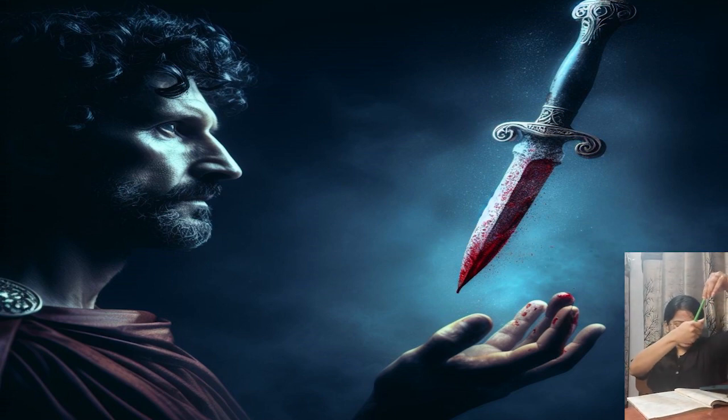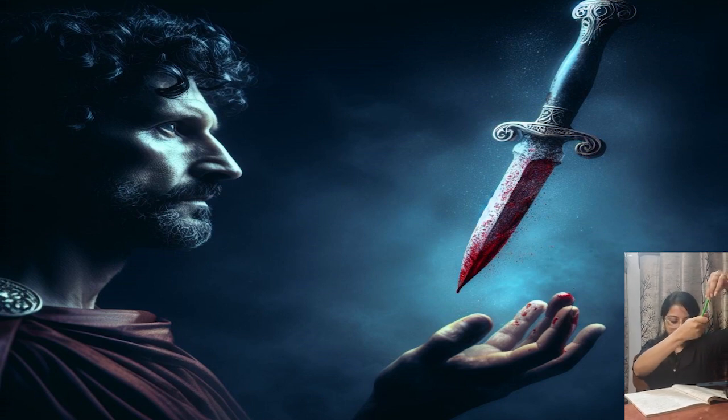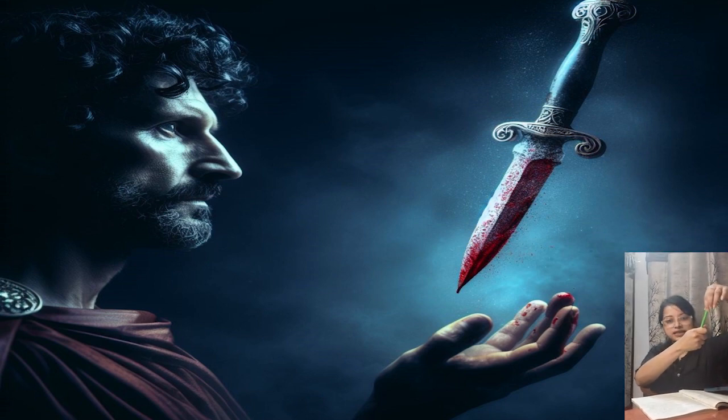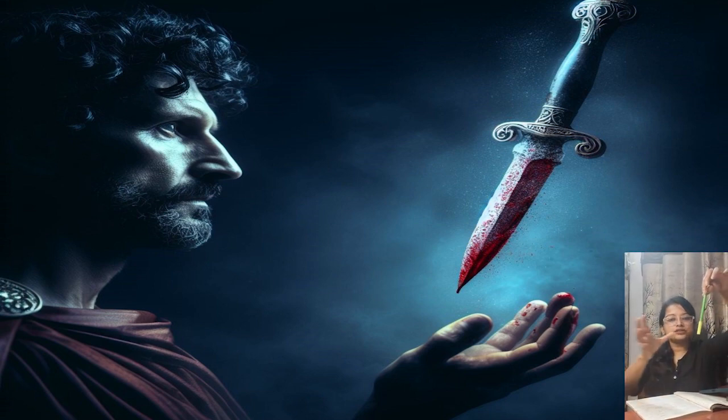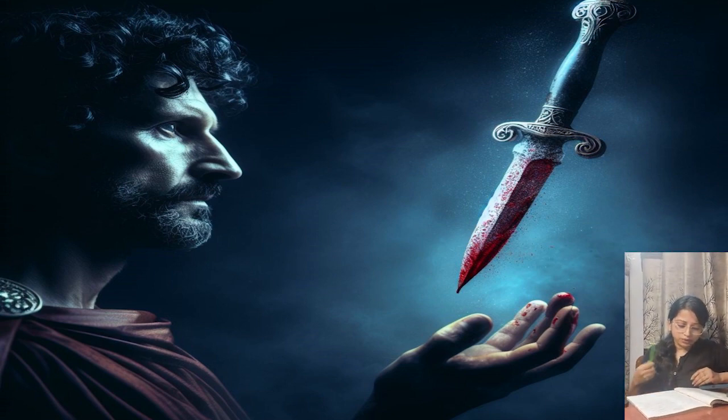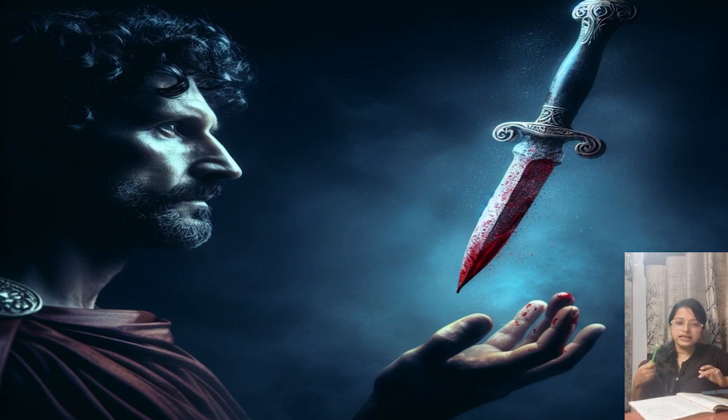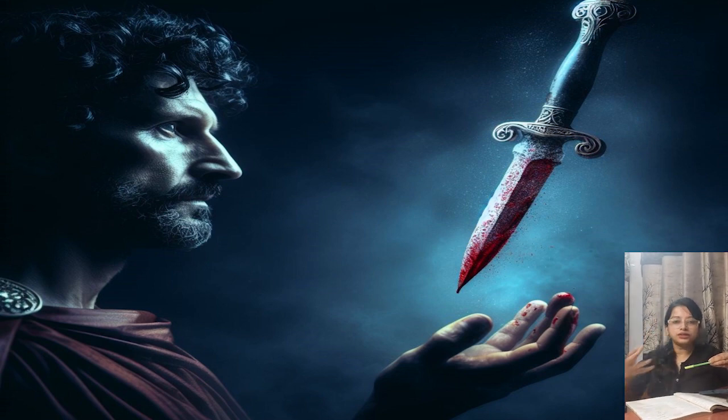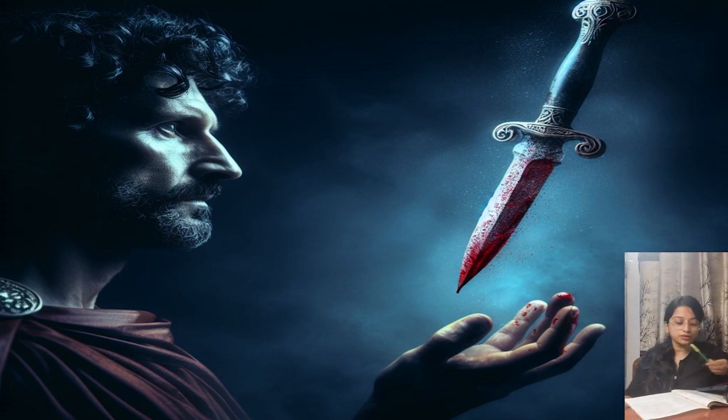But I have thee not, so I cannot catch you. And yet I see thee still. I can see you floating over here, but as soon as I try to catch it, I cannot catch. Art thou not, fatal vision, sensible to feeling as to sight? So can I not touch you as I can see you? Are you not tangible? Are you just visible, not tangible? Is that so?